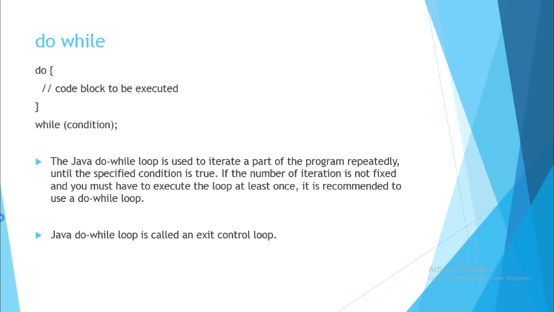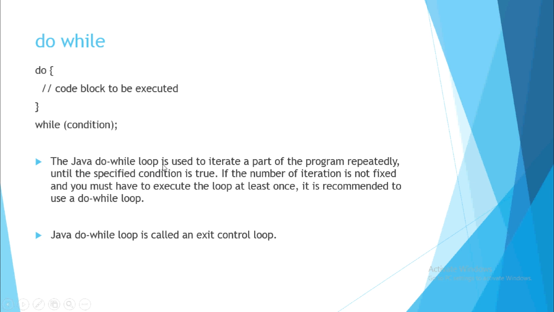In do while, what is happening, whatever you will write down in the do loop, do is also a loop. So inside the do, whatever you are writing, at least once it will be printed on the screen, and after that the while condition will come. Even if the while condition doesn't satisfy, it will come out of the loop, but at least whatever you are writing in the do loop, it will be executed. So over here, do code block to be executed, and in while we are mentioning the condition.